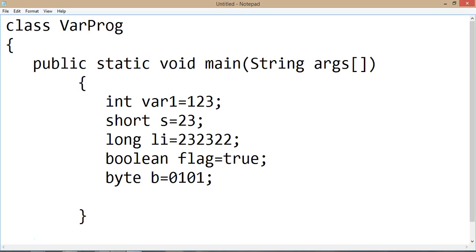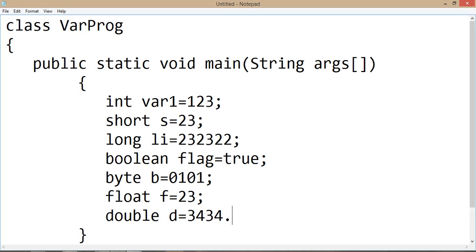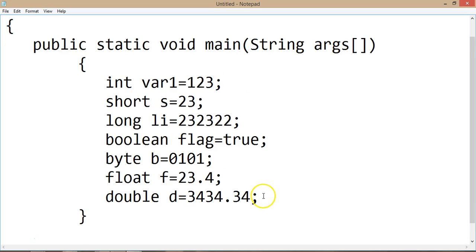Int, short, long, boolean, byte, float, double. What is remaining? Char. Okay. Char represents only one character at a time.